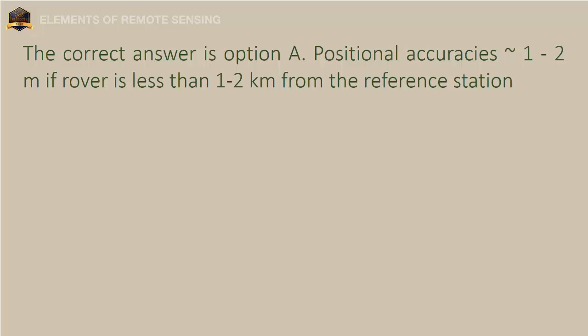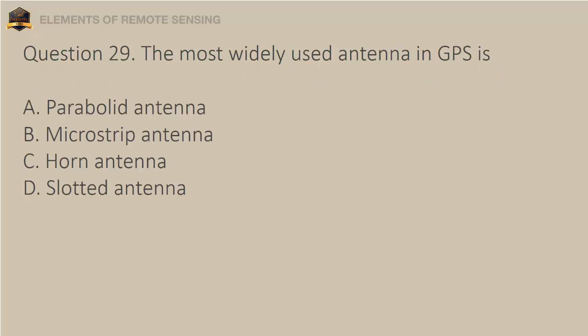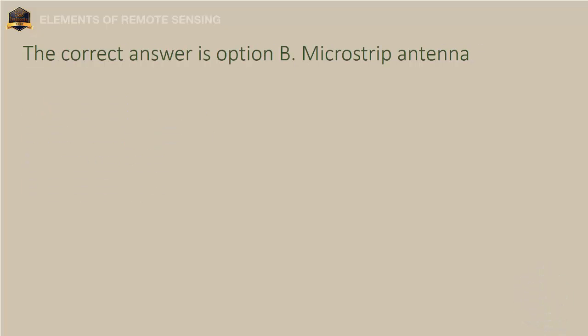Question 29. The most widely used antenna in GPS is A. Parabolid antenna. B. Microstrip antenna. C. Horn antenna. D. Slotted antenna. The correct answer is option B. Microstrip antenna.